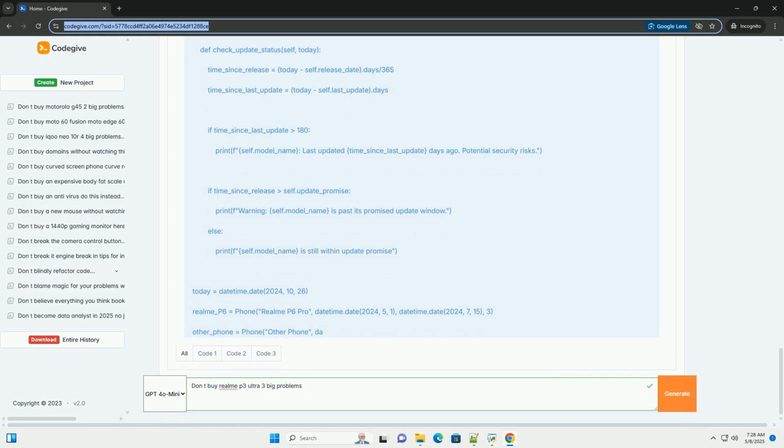Community ROMs, advanced. If Realme stops providing updates for the P6 Pro, you could explore installing a custom ROM like Lineage OS. Custom ROMs are community-developed versions of Android that can often extend the life of a device. However, installing custom ROMs requires technical skills and carries risks, for example voiding your warranty or bricking your phone.